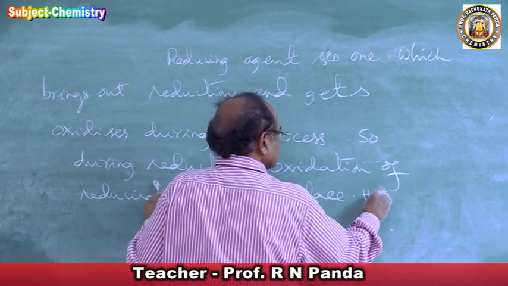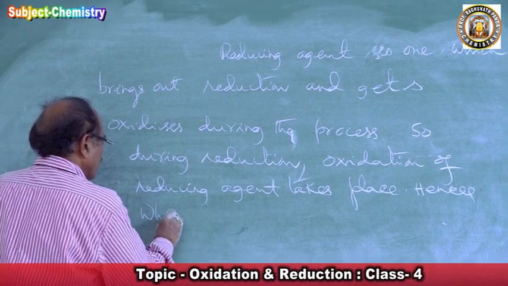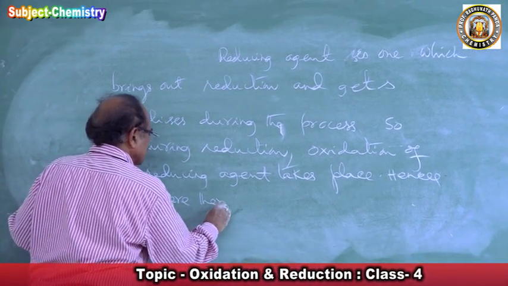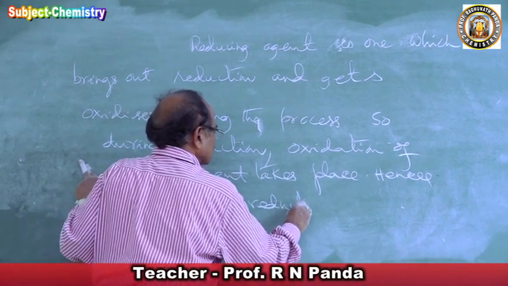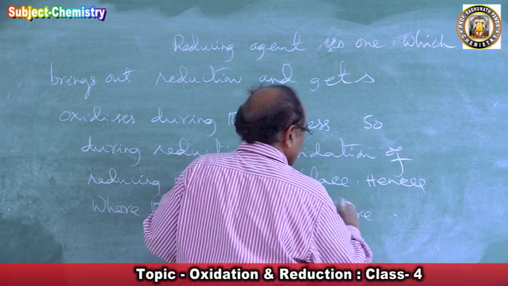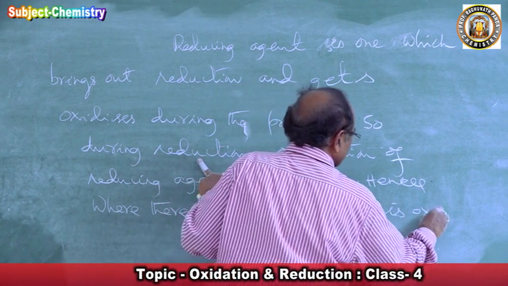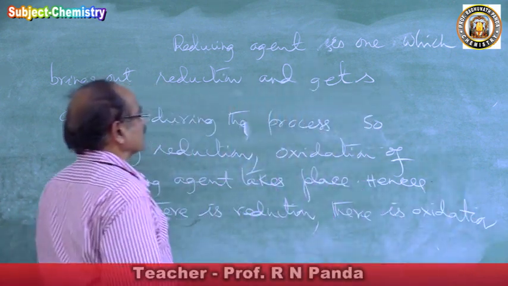Hence, where there is reduction, there is oxidation. So where there is oxidation, there is reduction. Where there is reduction, there is oxidation.